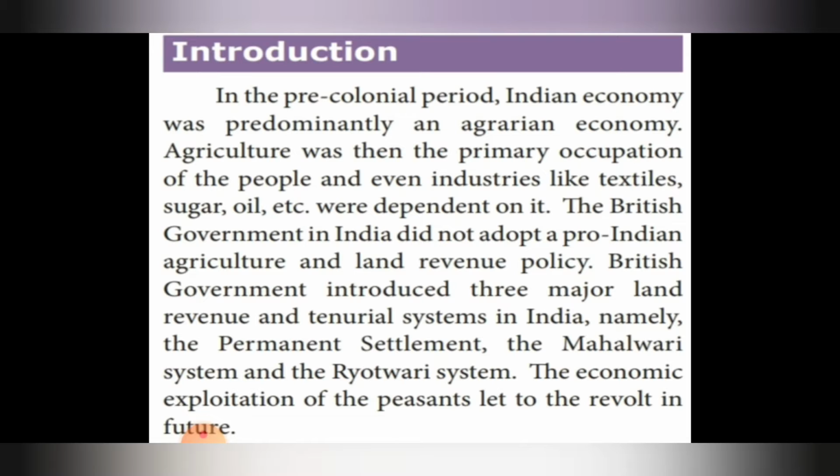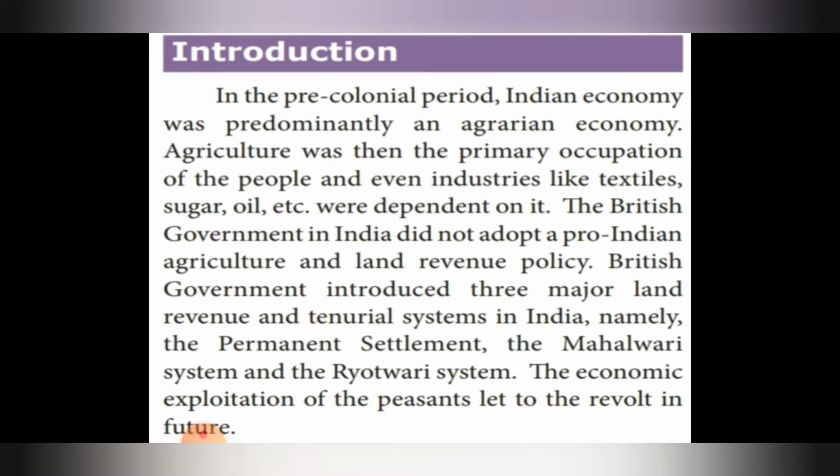Agriculture was then the primary occupation of the people, and even industries like textiles, sugar, oil, etc. were dependent on it.